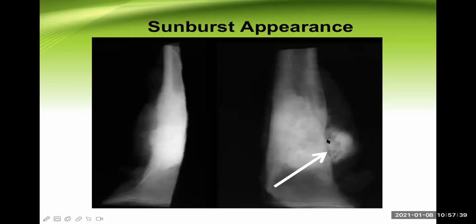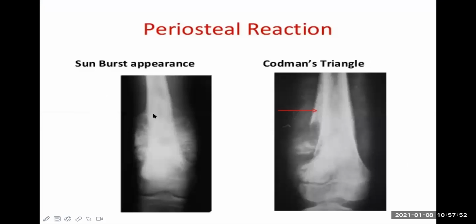Now see this. I can clearly see a sunburst appearance. See these sun ray spicules, or sunburst appearance. Another one, sunburst appearance, with periosteal reaction. Here is a Codman's triangle. This is very clear, a triangle-like appearance. So sunburst appearance and Codman's triangle are very, very typical of osteosarcoma on X-ray.